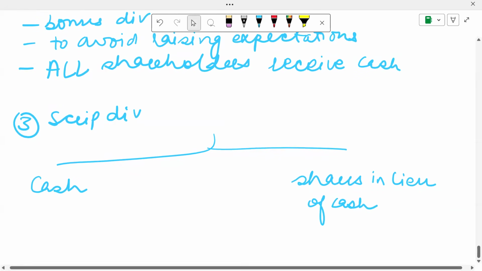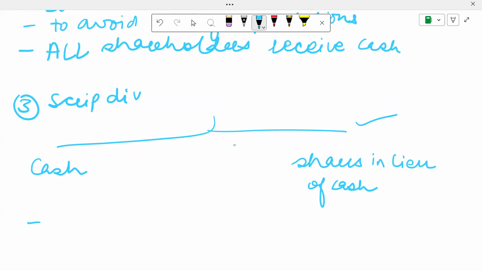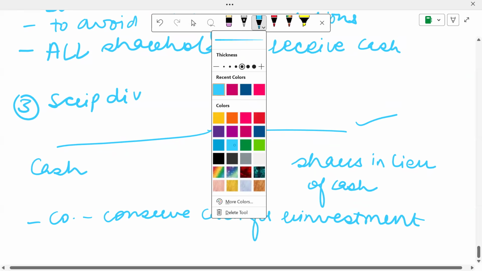All the shareholders who prefer this option over cash, the company is able to conserve cash for reinvestment. All right, so these were the alternatives to cash dividends.